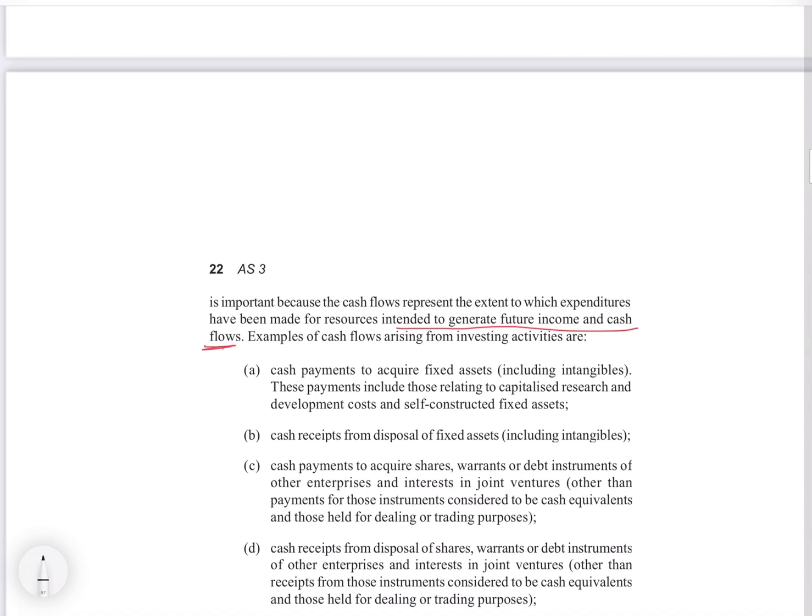So it will be purchase and sale of shares or any assets required, like if it's a manufacturing company and they are buying some machinery, it will be their investing, because this machinery will be supplementing their operating activity and this will be helping them in future to generate income. Okay, so this becomes their investing activity.